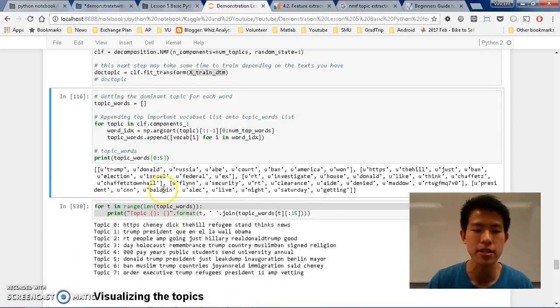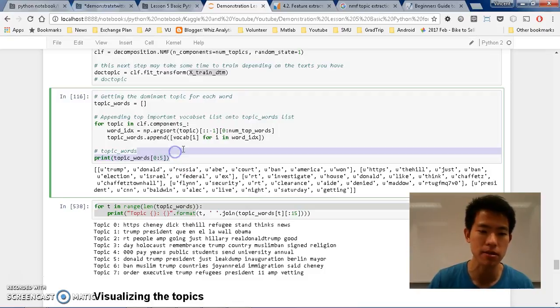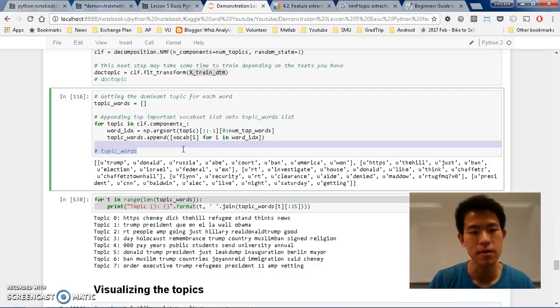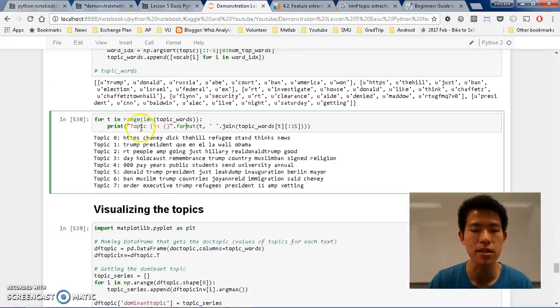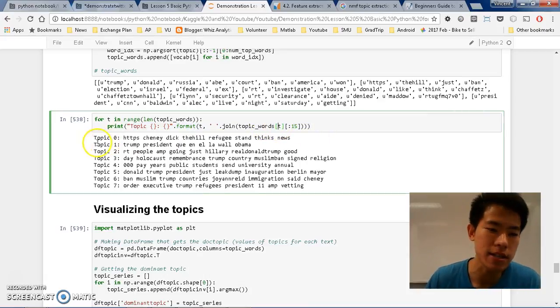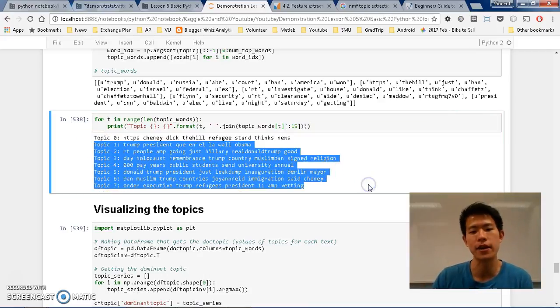Okay, then you can see that there are topics like Trump, Donald, Russia, Abe, Code, Ban, You, America, One, and so on. So these are the kinds of topics that they talk about. And I represent it in very nice terms. For t in range, length, topic words, so it prints out nicely, adding on the topic words. And this is the kind of topics that I have identified from those 1000 tweets.